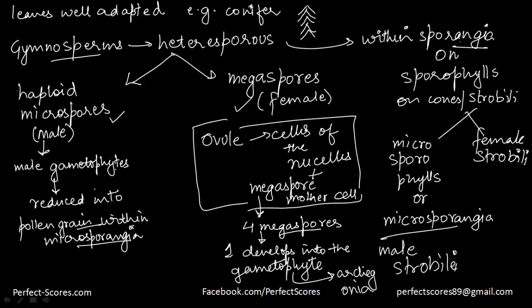But how actually does this entire process take place physically or in the environment? So let's have a look at that. Now, in case of bryophytes and pteridophytes, gametophytes have a separate free living existence in the form of little buds that can grow independently of the main plant. But in gymnosperms, the male and the female gametophytes do not have independent free living existence.